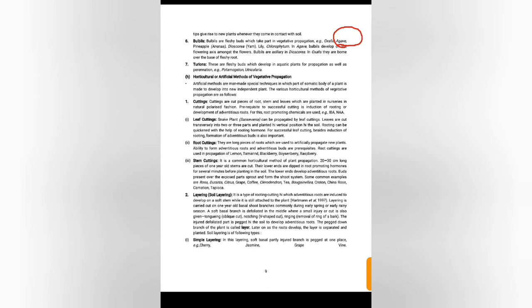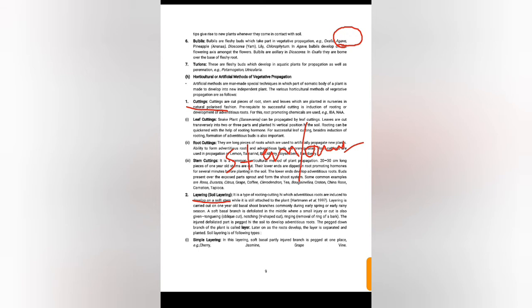Next are some of the horticultural and artificial methods of vegetative propagation. Some of the artificial methods are cutting, grafting, etc. or micropropagation. These are some of the artificial methods of vegetative propagation. What is cutting? Cutting is a process in which a part of the stem or root is cut and planted in the soil. Next, the cut part of the plant grows a new stem and develops into a new plant.